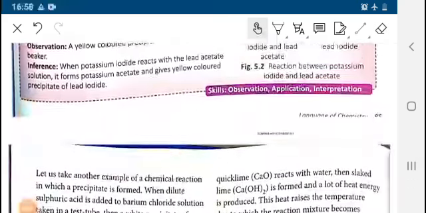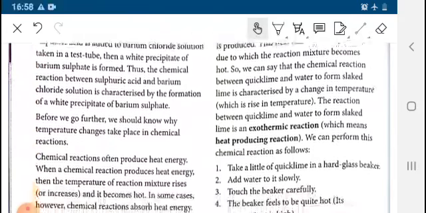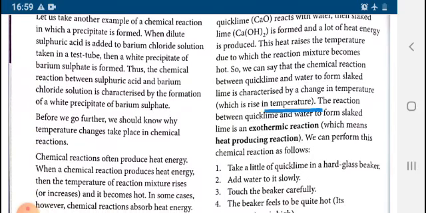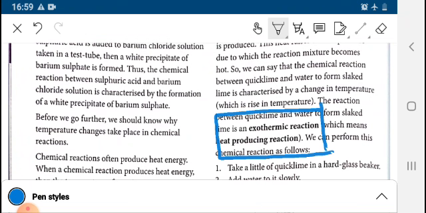Here you can see that there is another type of reaction, exothermic reaction. What is exothermic reaction? The reaction which takes place with evolution of heat is known as exothermic reaction, or you can say heat producing reaction. What is the example?